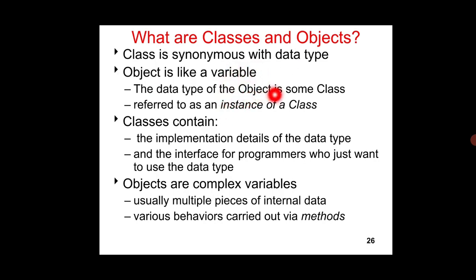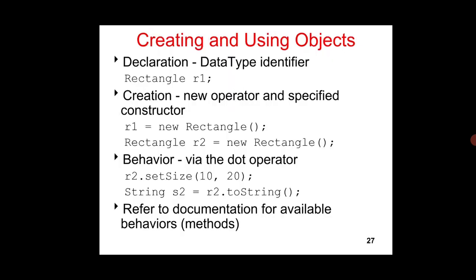For each class we have a different type of object. Class contains implementation details of the data type. Objects are complex variables, a piece of internal data in the class, with various behaviors carried out. Behavior means we can carry out different operations through methods.